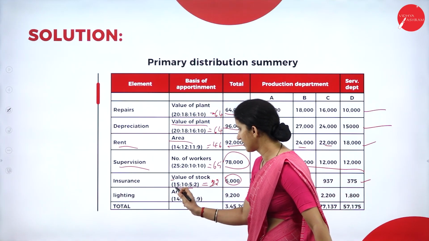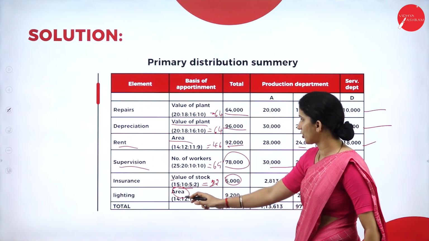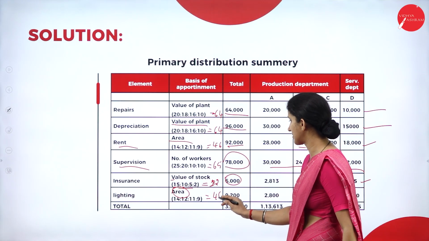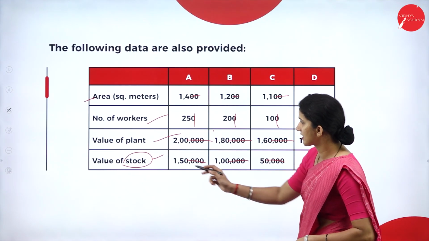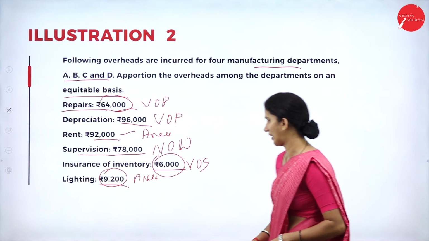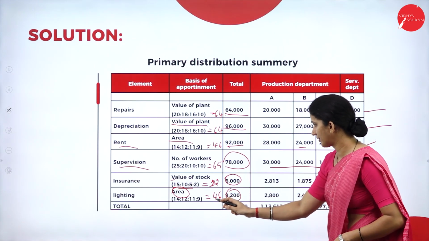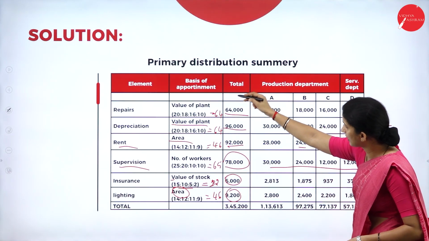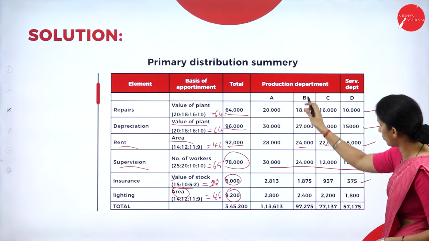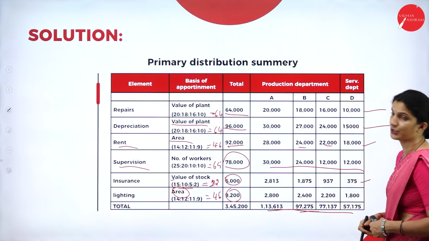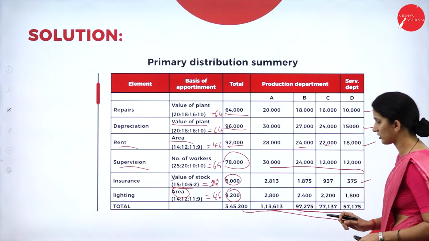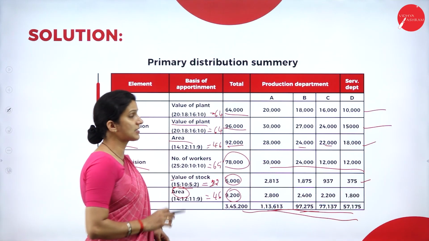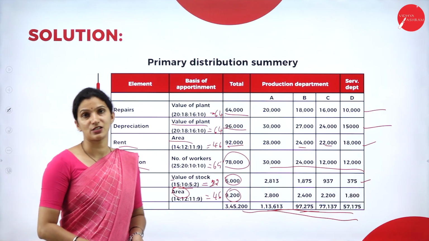Then we have lighting. The basis is area. So your ratio will be 14:12:11:9. Total is 46. The total lighting charge given in your question is 9,200. That 9,200 will be allocated to all the departments in this ratio. Then finally we will do the column totals, all the department wise column totals. We will get the total of all the primary distribution, that is individual department wise overhead. This is how we need to prepare the primary distribution summary.